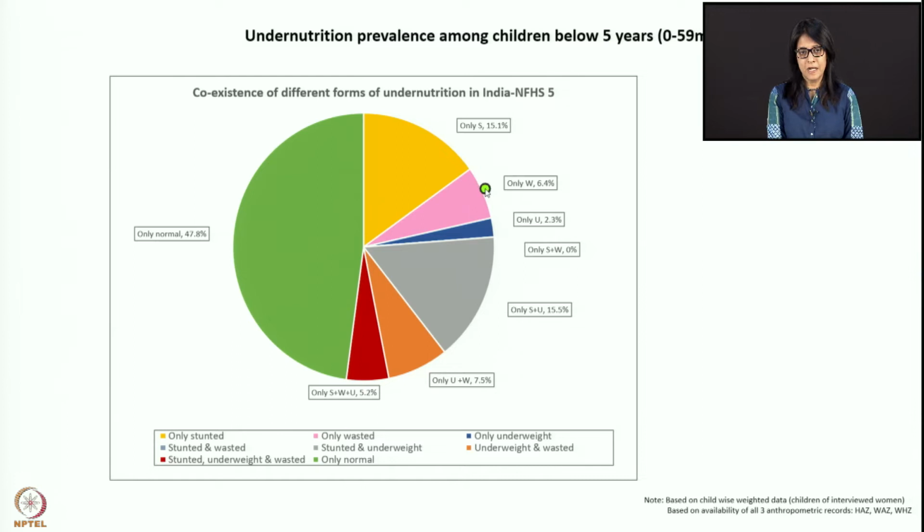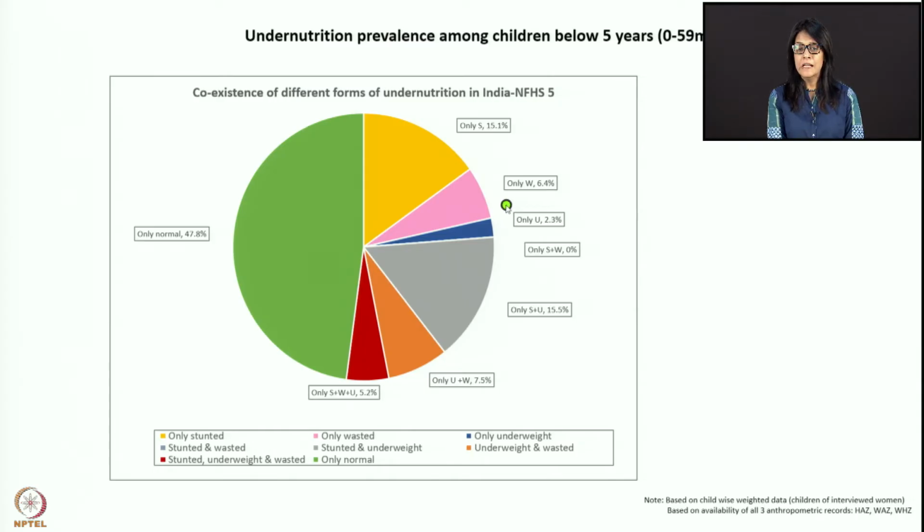Here what we have done is take data of children under 5 years of age who are only stunted. Only stunted, no underweight and no wasting. So you have about 15% children who are only stunted. Only wasted children, who are only thin. Wasting is thin, the child is thin, right? So only wasted children are about 6.5%. Only underweight children are 2.3%, so that's a very low number.